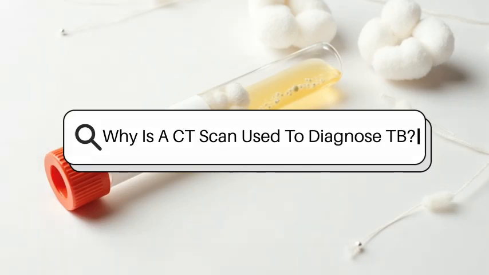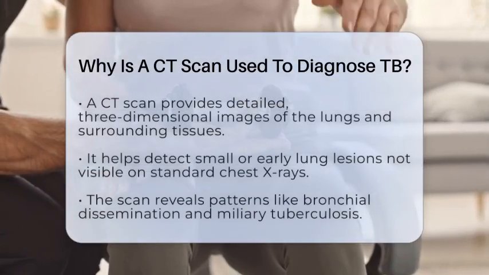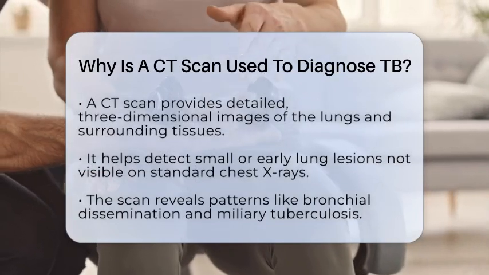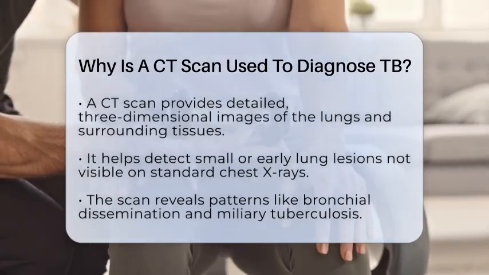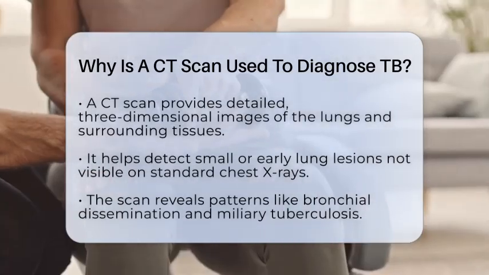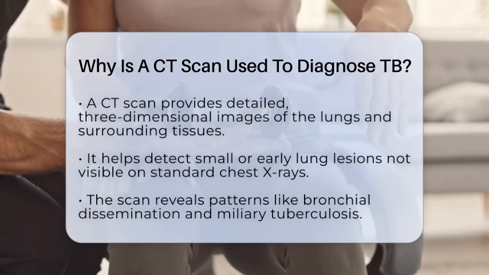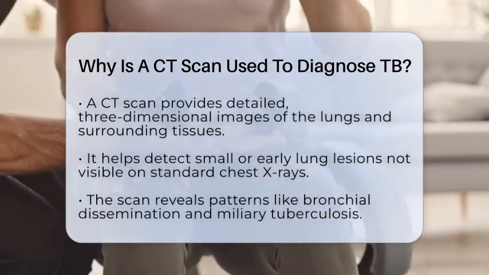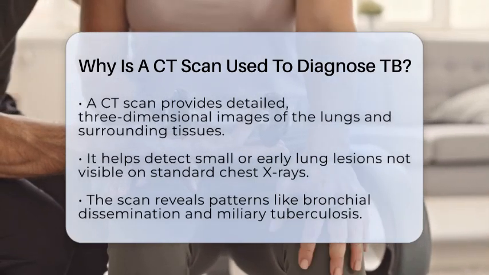Why is a CT scan used to diagnose TB? Imagine trying to see tiny details in a busy city skyline. A chest X-ray gives you a general view, but a computed tomography scan offers a much clearer, detailed picture of the lungs and surrounding tissues. That's why doctors often turn to a CT scan when they suspect tuberculosis.